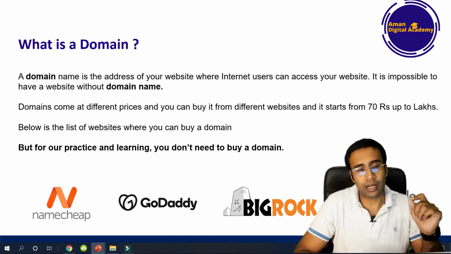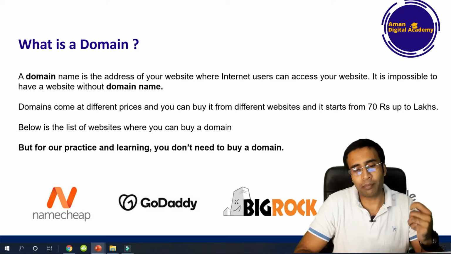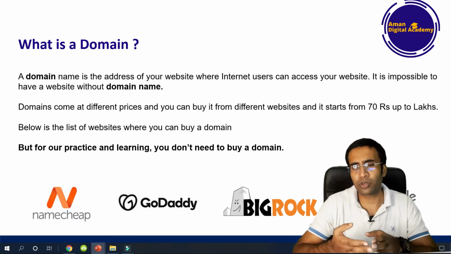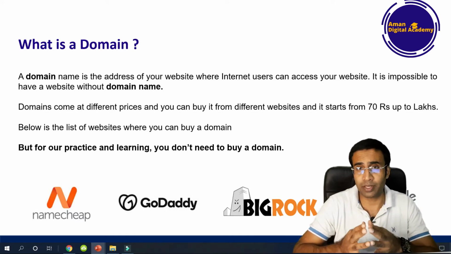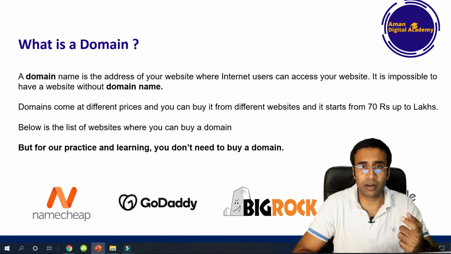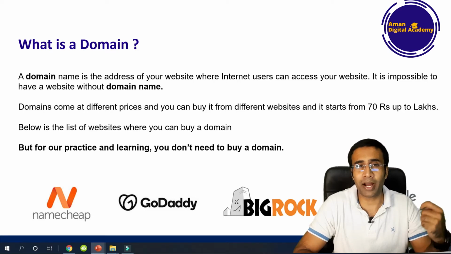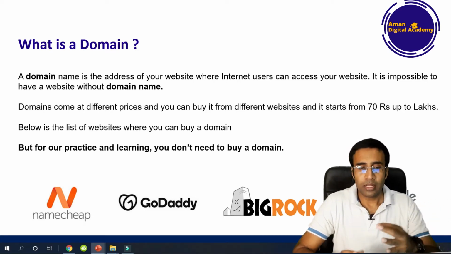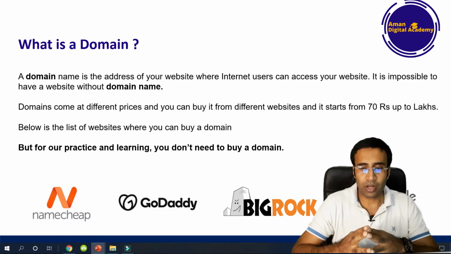Second, domains come at different prices, and you can buy them from different websites. The price starts from 70 rupees and goes up to lakhs, because every domain has a different market price, and depending upon the market requirement the price goes up and down for any particular domain. So this is all about the domain.